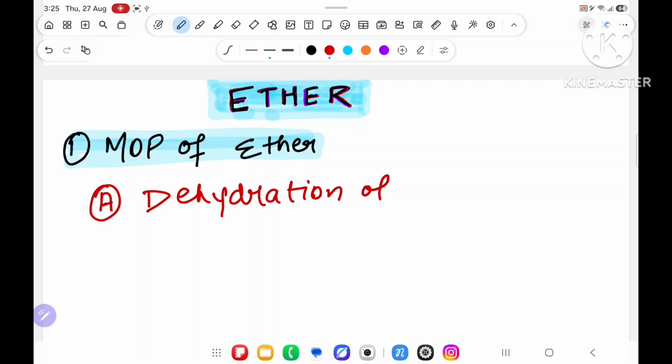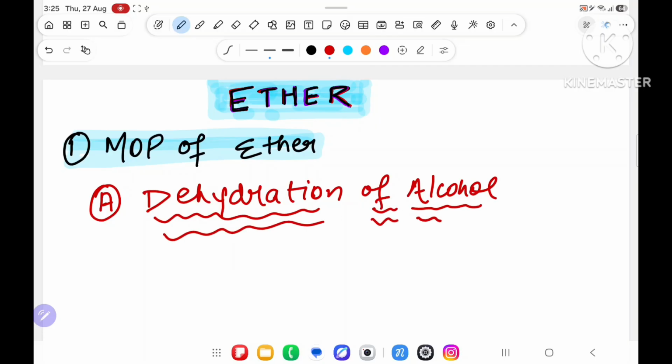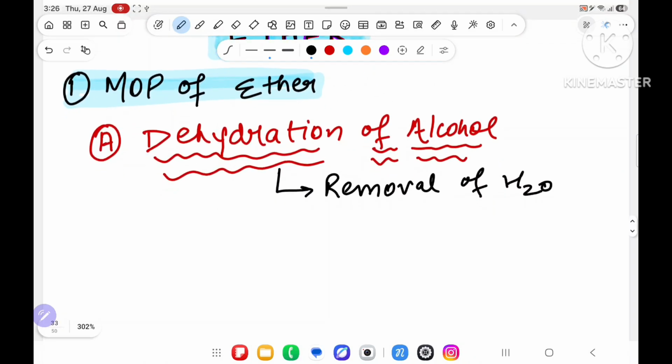dehydration of alcohol. Everyone knows that dehydration means removal of water. So when you remove water from alcohol, you will get ether.